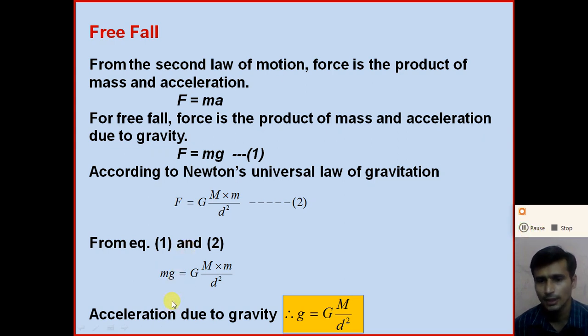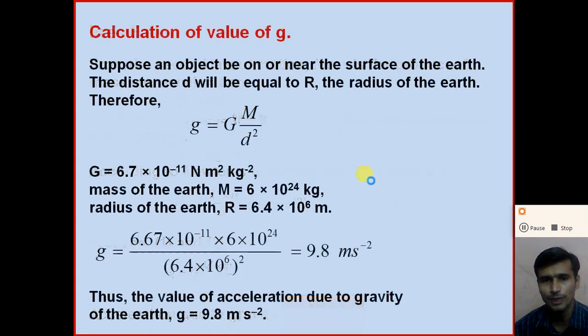So dear student, understand how we can derive the formula of the acceleration due to gravity. Small g is equal to capital G M divided by d square, where capital G is the universal constant of gravitation, M is the mass of the earth, and d is the distance of the object from the surface of the earth, right? Now how can we calculate the value of the acceleration due to gravity on the surface of the earth, right? So calculation of the value of small g near the surface of the earth or on the surface of the earth.